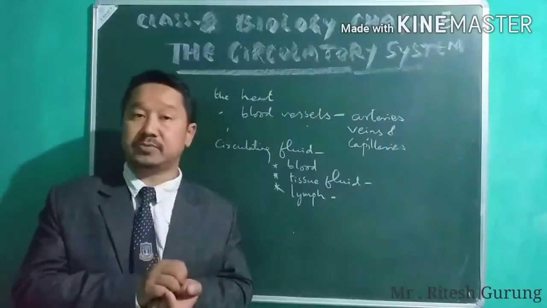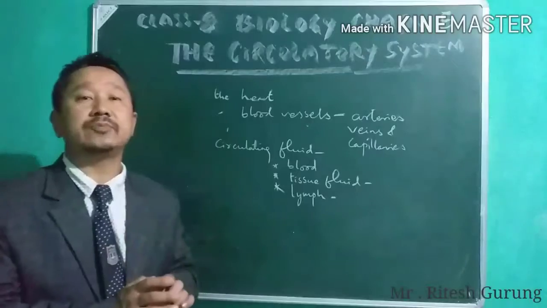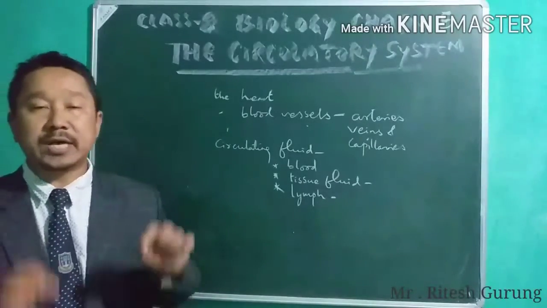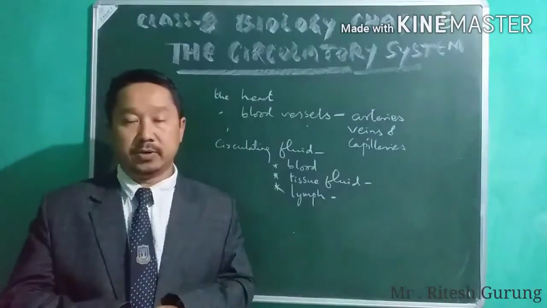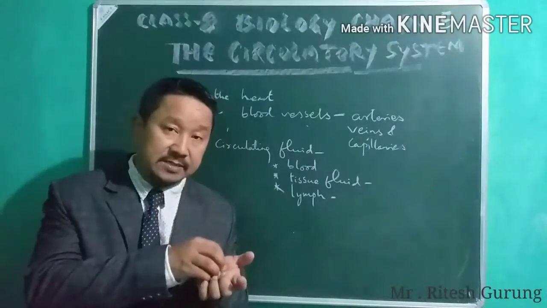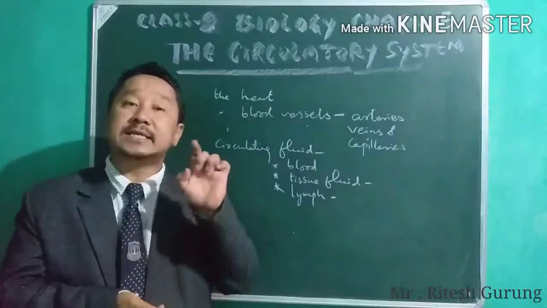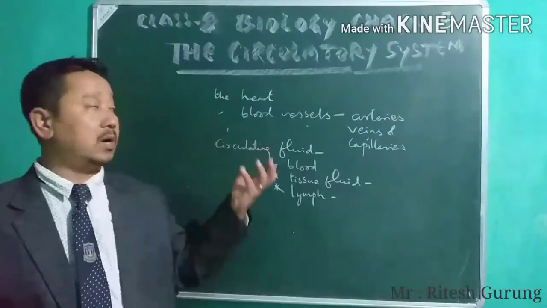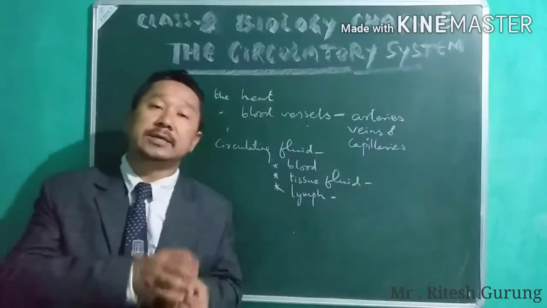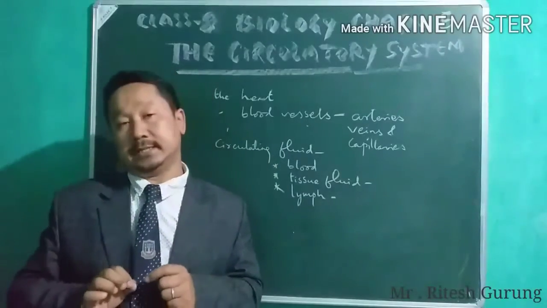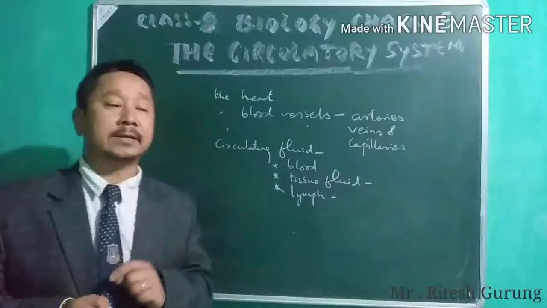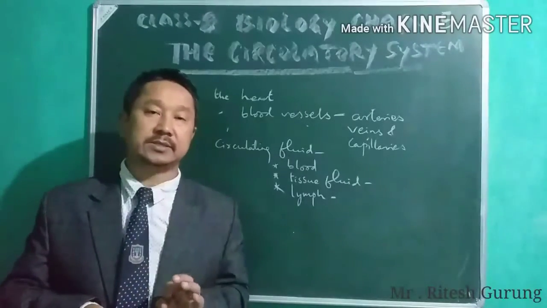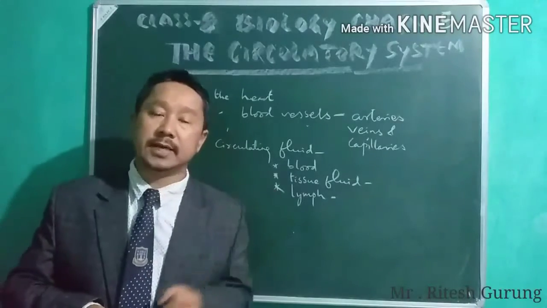So after absorption, the food needs to be taken to the different cells of the body, to every cell of the body. So taking it from the digestive system to every cell is done by the circulatory system, like your blood and lymph. They carry them to those cells. That is one. Second, you see, respiratory gases are there, like oxygen and carbon dioxide.